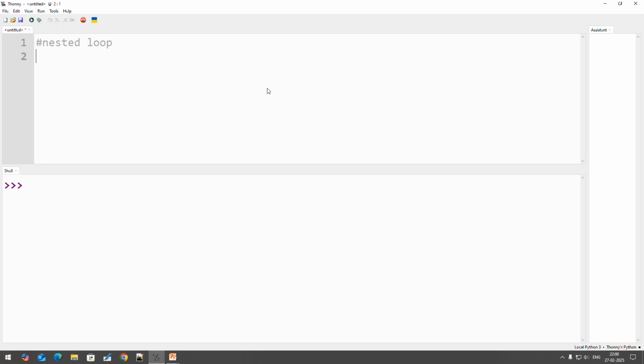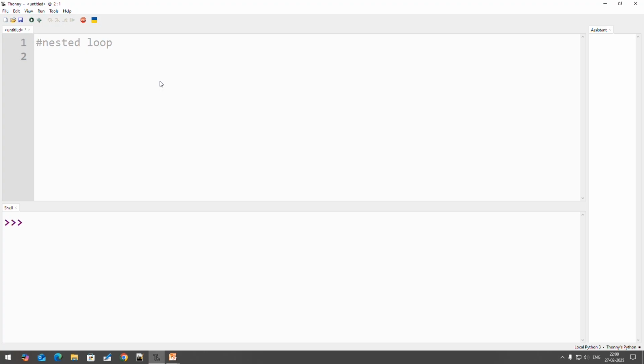Basically, the applications you can use this nested loop concept for include printing some patterns, and it can also be useful for this. Now suppose we are required to print some multiplication tables. If you want to print only one multiplication table, you use only a single loop. But suppose you are required to print multiplication tables for multiple numbers. So here you require two loops.